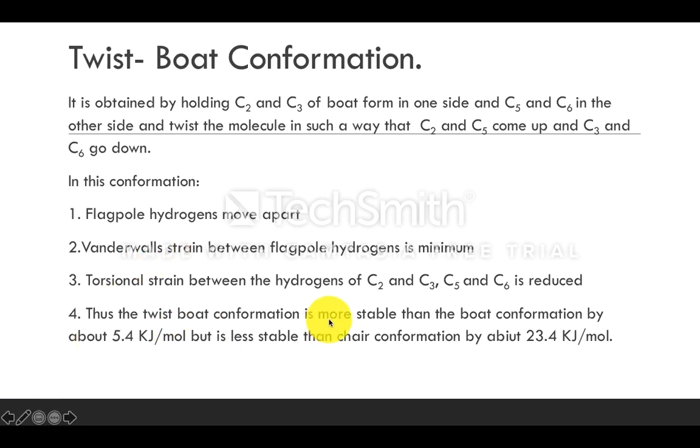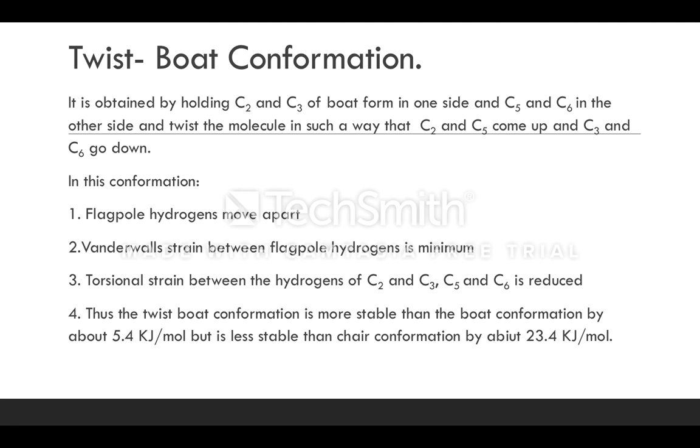Thus, twist boat conformation is more stable than the boat conformation by about 5.4 kilojoules per mole, but it is less stable than chair conformation by about 23.4 kilojoules per mole. So now what is the order? First is the chair conformation, next is the twist boat conformation. About stability I am talking. First, the chair form is more stable. Next, the twist boat will be more stable. Next, boat conformation is stable. That is, boat conformation is very unstable.